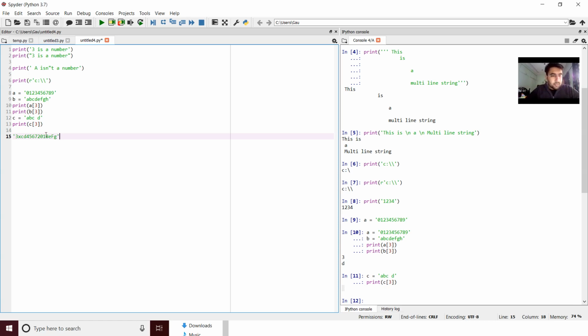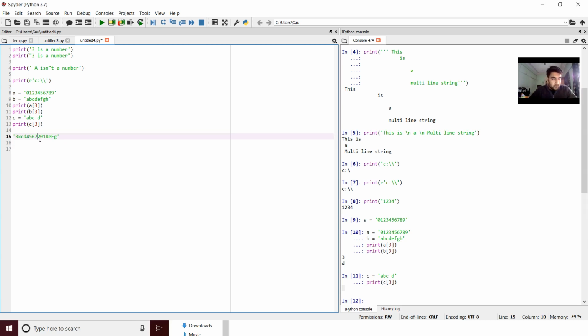Suppose this XCD over here is a very special symbol that signifies something, maybe the area from which this code was generated, a state code. Out of this tag you only want the state code, because you are running a program where you need to find the state from which this code was generated.